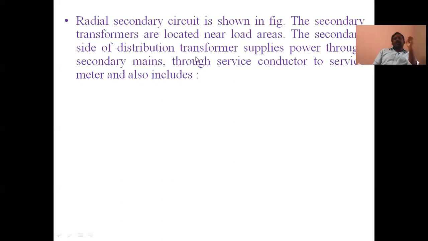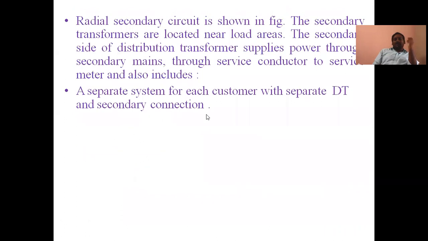The secondary side of the distribution transformer supplies power through the service conductor to the service meter, and this also includes a separate system for each customer with a separate DT and secondary connection. That means a separate system for each customer with a separate distribution transformer and secondary connection if they are medium voltage consumers, some industry, small scale industry, medium industry.